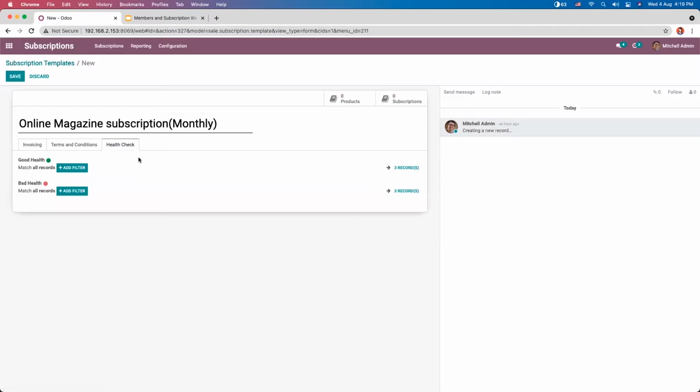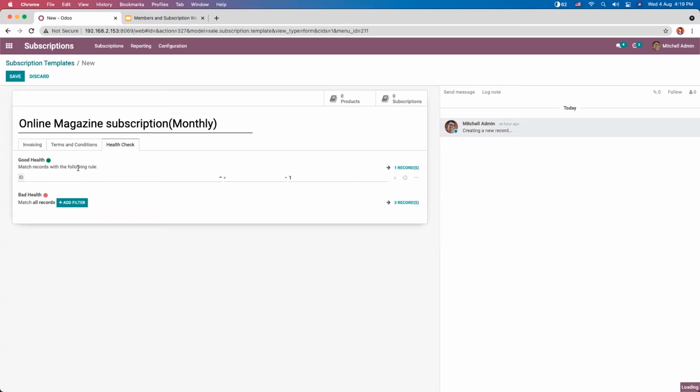Then health check. So this health check is really important because this helps to set certain conditions which give you an indication about how many subscribers or customers extend or stop their subscription. So based on that, one can do overall analysis and find if you have bad health on your subscription due to many customers canceling the subscription, you can take an action on that.